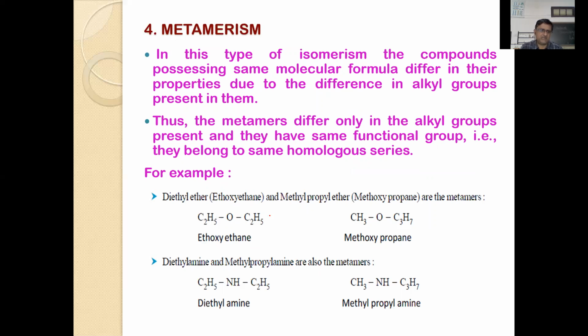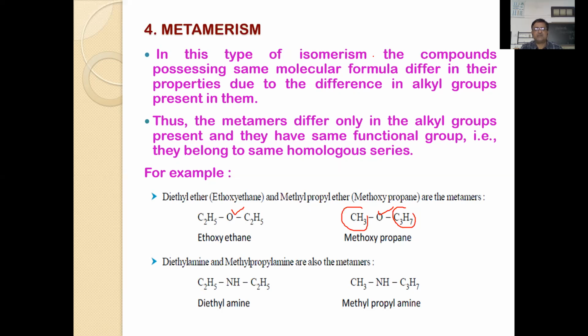For example, take ethoxyethane, C4H10O, and methoxypropane, CH3 and C3H7. That is uneven distribution. Here there is only one carbon atom, here you will find three carbon atoms. This is a propyl chain, this is a methyl group, but the functional group is the same. Both have ether functional groups. Therefore, ethers represent metamerism.